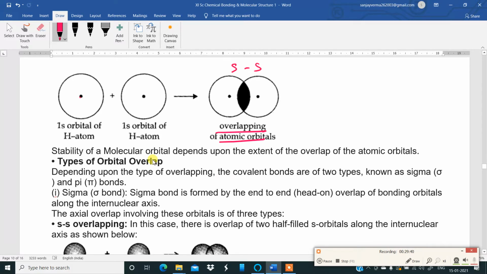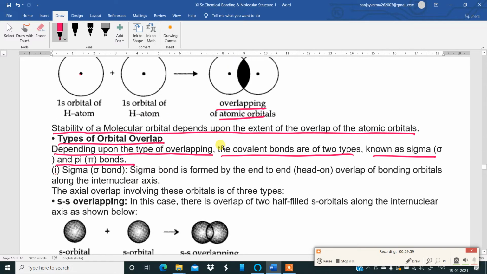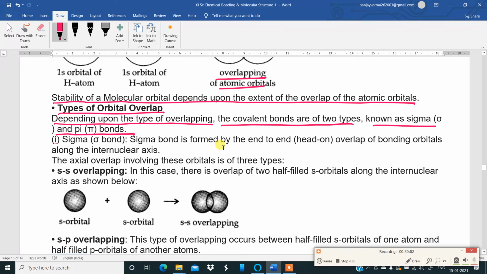Now, stability of molecular orbitals depends upon the extent of the overlap of the atomic orbitals. Depending upon the type of overlapping, the covalent bonds are of two types known as sigma and pi bonds. Sigma bonds are formed by head-on or end-to-end overlap of bonding orbitals along the internuclear axis. The axial overlap involving these orbitals is of three types.